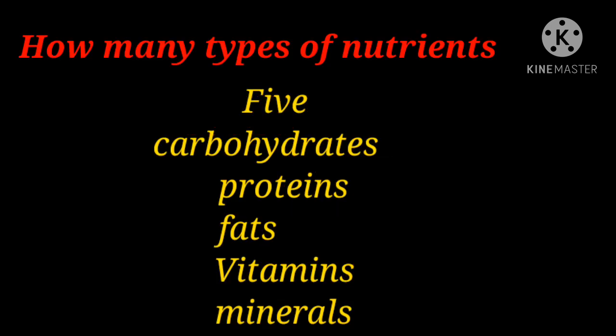Last class we studied about nutrition and health. Do you remember? Shall we recall the previous portion? Yes? Okay. How many types of nutrients? 5 types. What are they? They are carbohydrates, proteins, fats, vitamins, minerals.